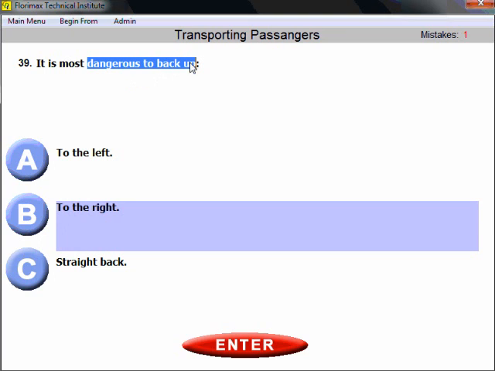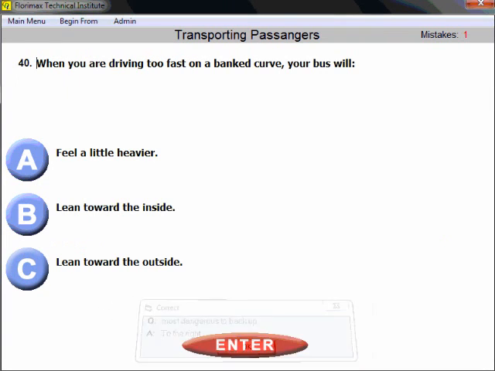Most dangerous to back up to the right, not to the left, not even straight back, but to the right, because that's the side where your vision is mostly obstructed. That's the side where you cannot completely see. To the right side, it's most dangerous to back up.